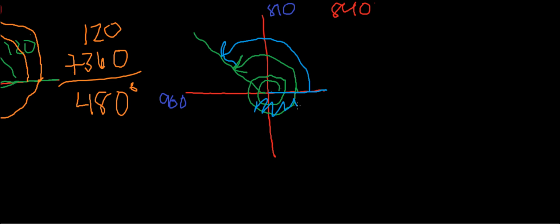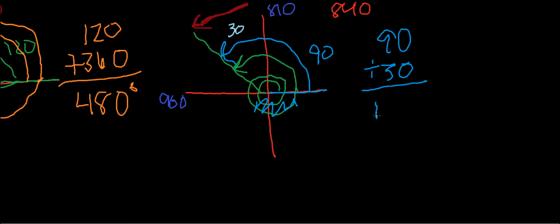You could look at this as 90 degrees, and then from 810 to 840, this right here is another 30 degrees. So we have the simple problem of 90 degrees plus 30 degrees equals 120 degrees. And that's one way to find the coterminal angle.